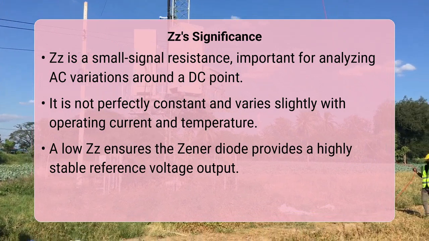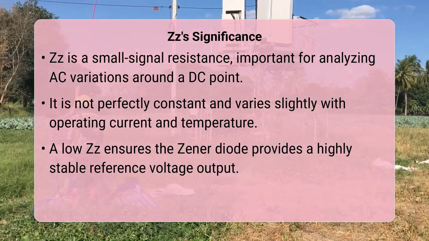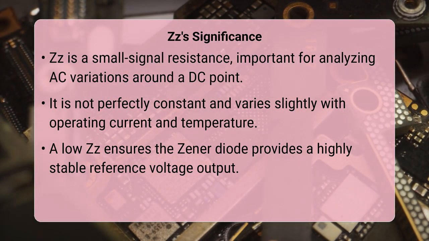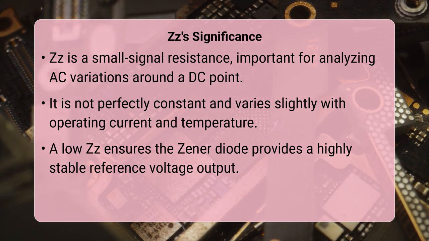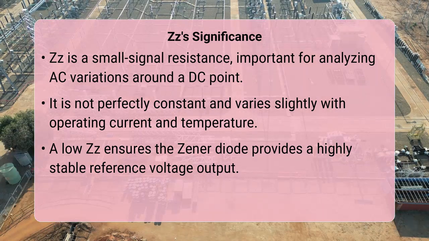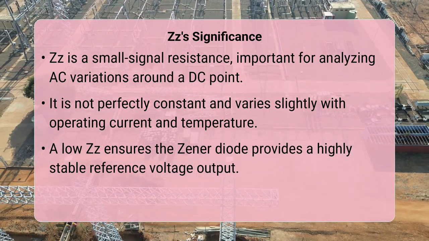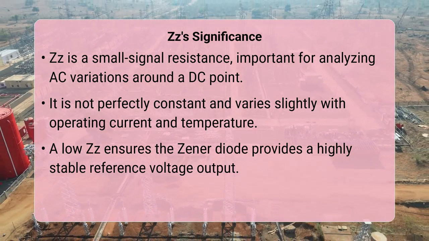Ultimately, a low dynamic impedance is the hallmark of an effective Zener voltage regulator, ensuring that the output voltage remains remarkably stable despite significant fluctuations in the load current or input voltage. This inherent characteristic makes Zener diodes invaluable for providing reliable reference voltages and protecting sensitive components in countless electronic designs.